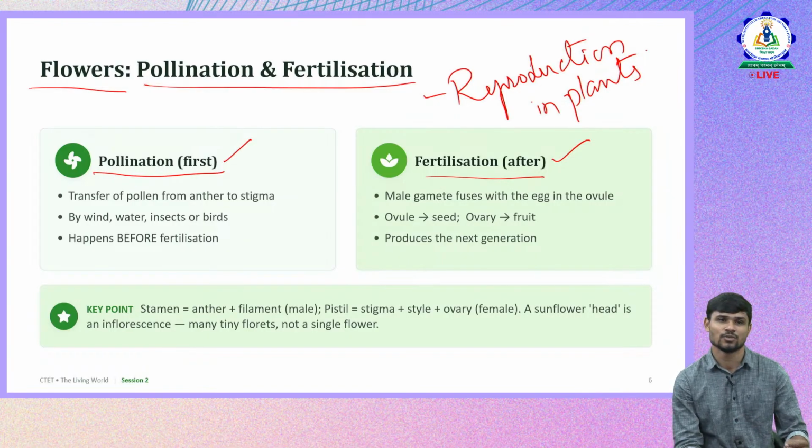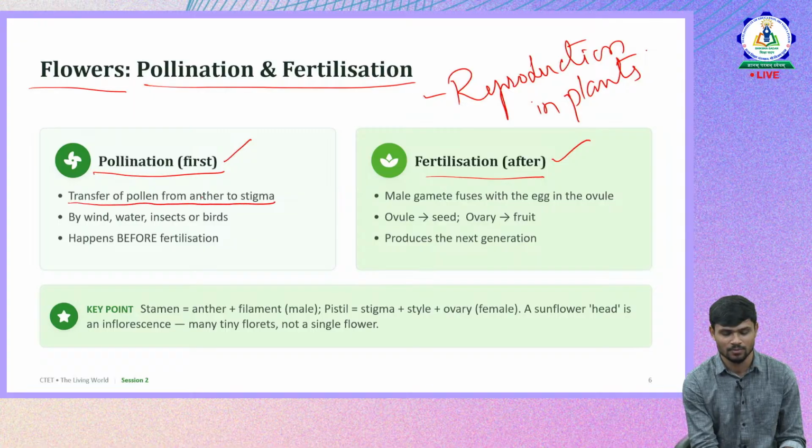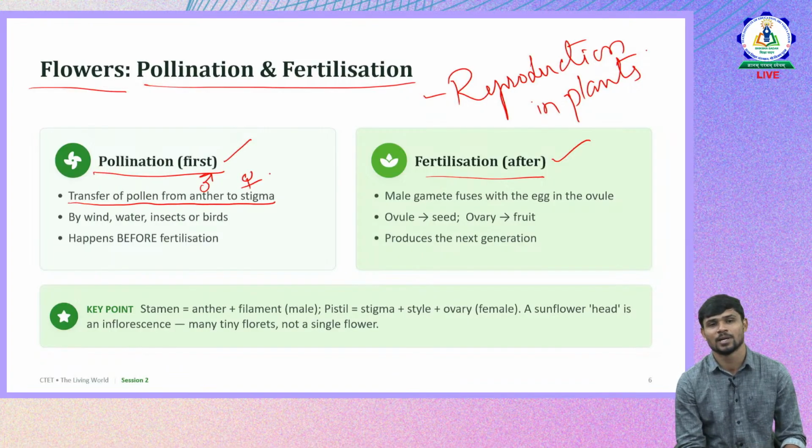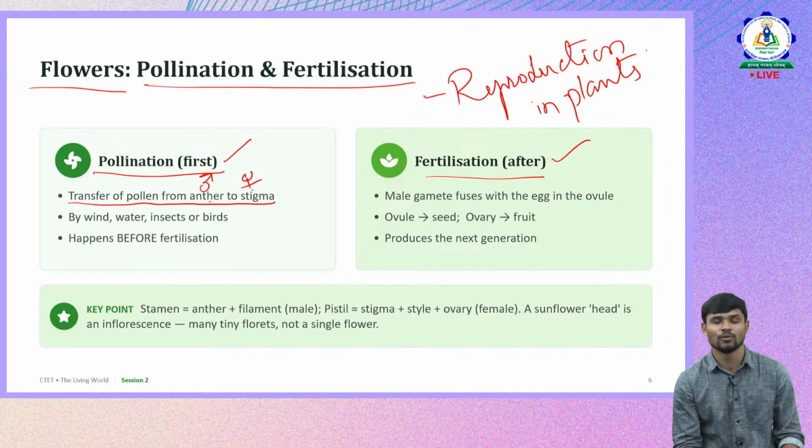Pollination is a process where the pollen grains are transferred to the stigma, from the male reproductive part to the female reproductive part. That is called pollination. So this is the transfer of pollen from anther to stigma. Stigma is the female reproductive part, whereas anther is the male reproductive part. So from the anther, pollens will go and be transferred to the stigma.